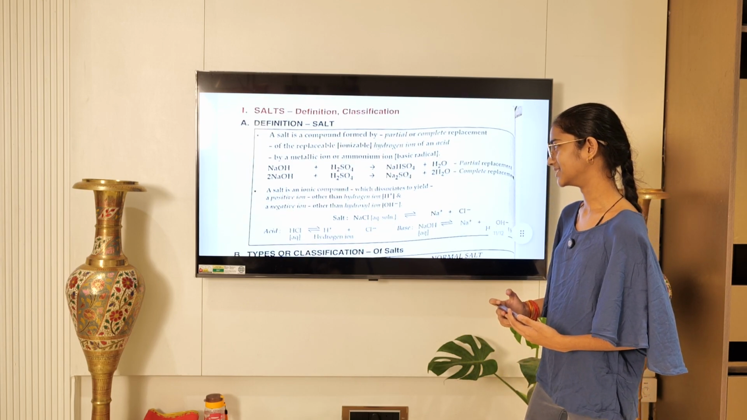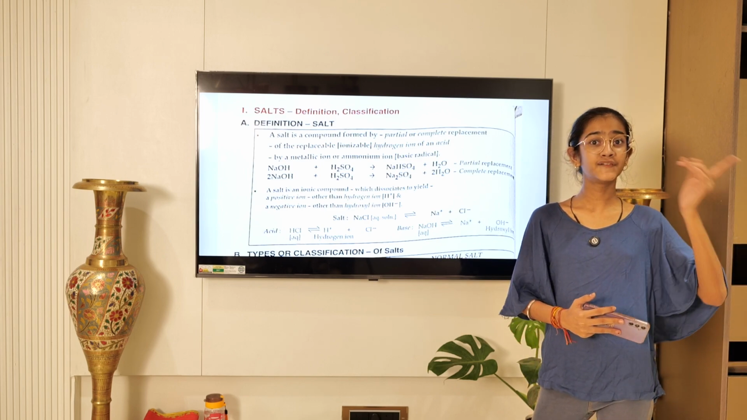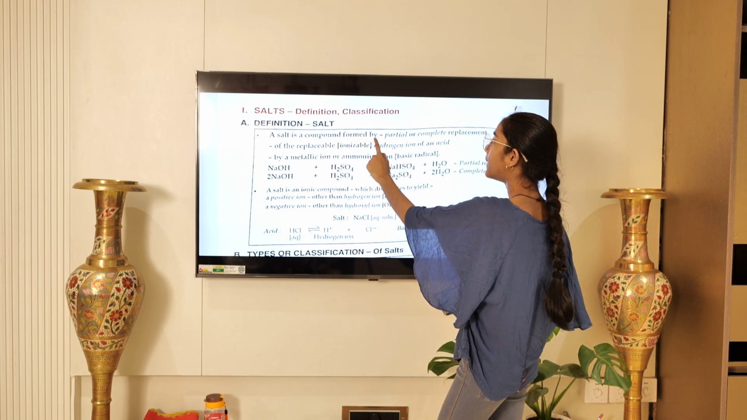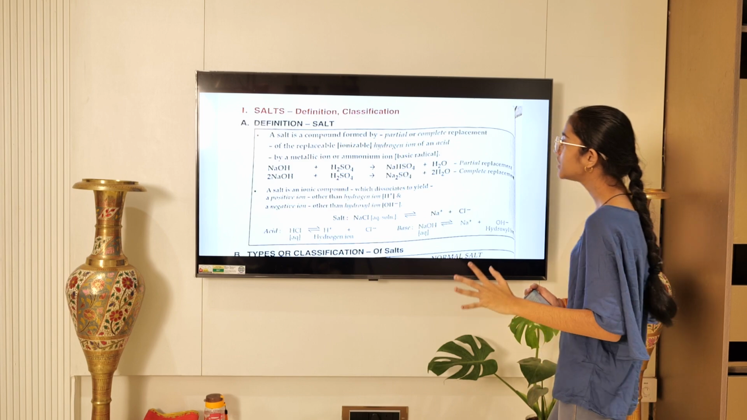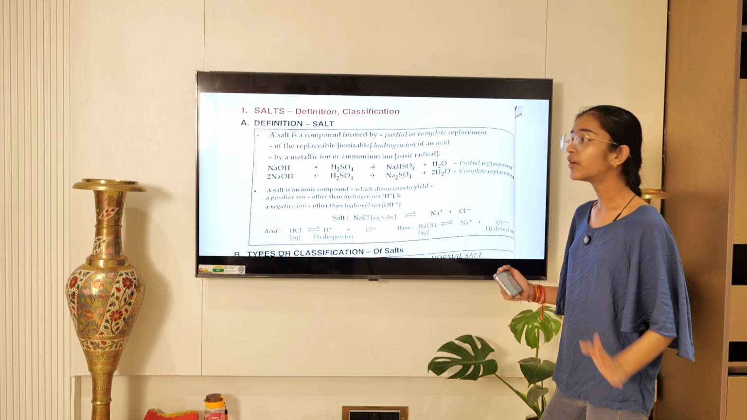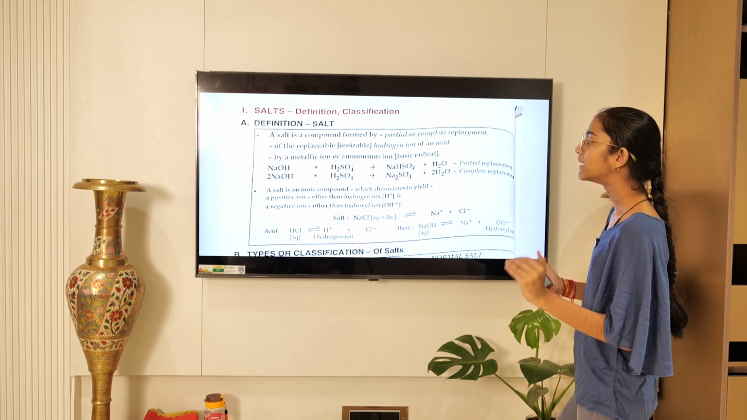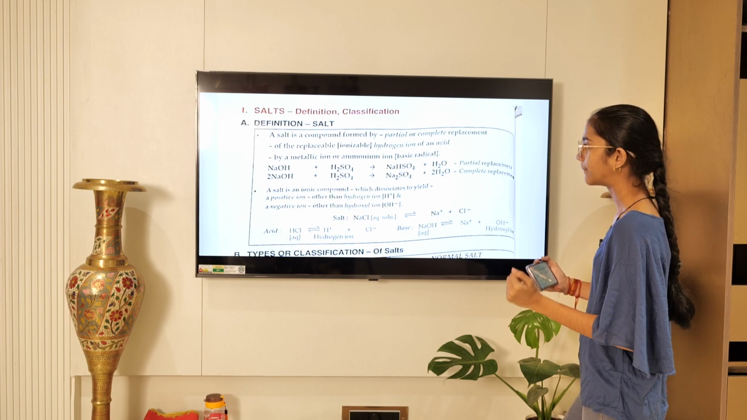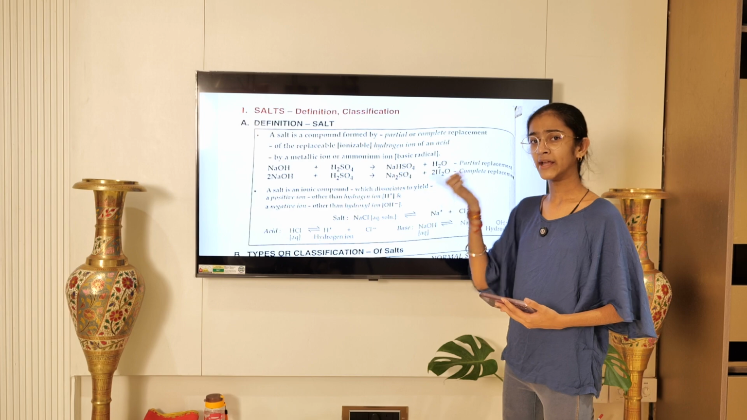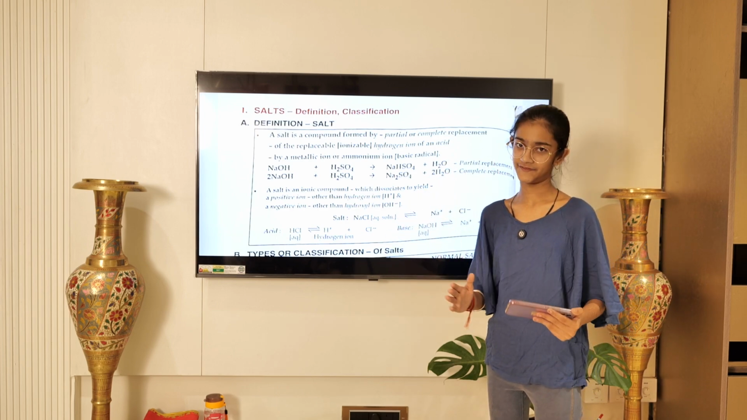Let's move on to salts. Now we had already learned the definition of salt in the first page, in the first video. A salt is a compound which is formed by partial or complete replacement of what? Of replaceable hydrogen ion of an acid by metallic ion or ammonium ion. That is the basic radical. This is not biology wala radical. Chemistry wala radical and bio wala radical are different.